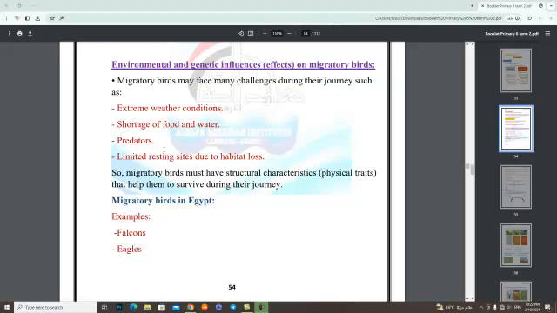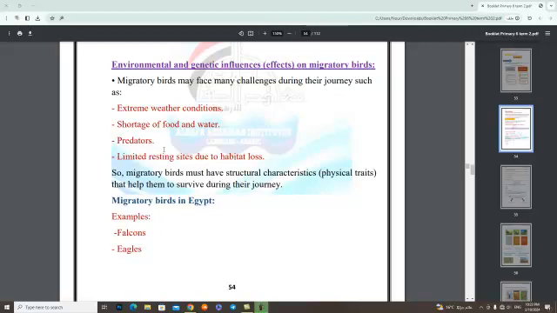Migratory birds may face many challenges during their journey, such as extreme weather conditions, shortage of food and water, predators, and limited resting sites due to habitat loss. So, migratory birds must have structural characteristics that help them to survive during their journey.